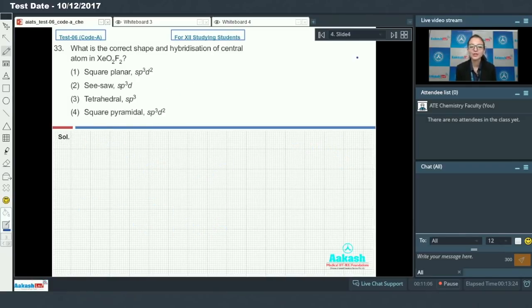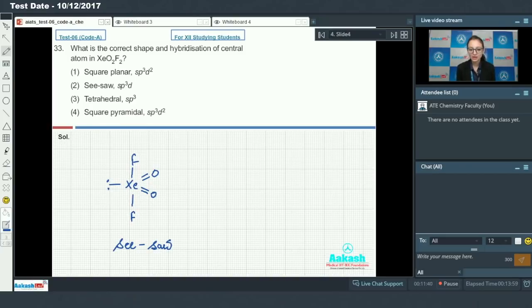Next question, question number 33. What is the correct shape and hybridization of central atom in XeO2F2? XeO2F2 has seesaw shape.